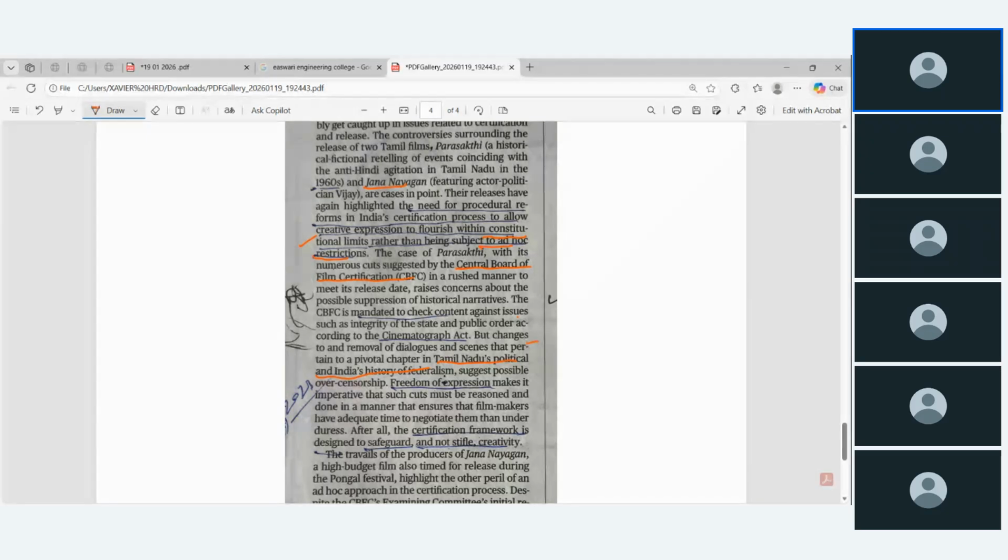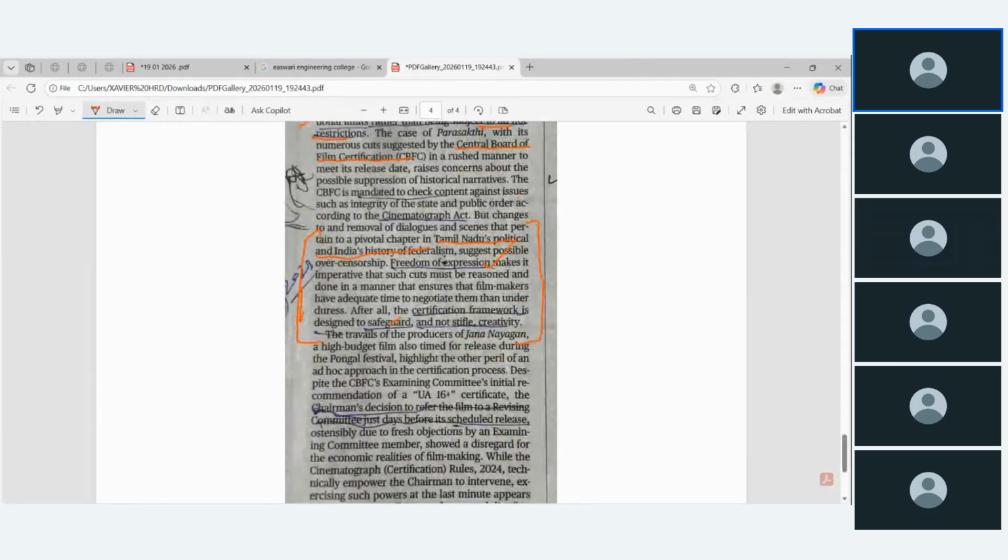Okay, that is, they have highly criticized the decision taken by the censor board. From this itself we can understand, the censor board has to protect the freedom of expression and follow the procedure, which is designed to safeguard but not to stifle creativity. This one. And another one,